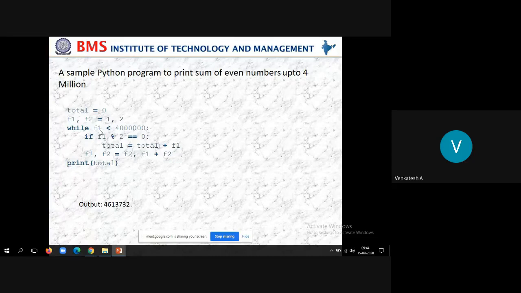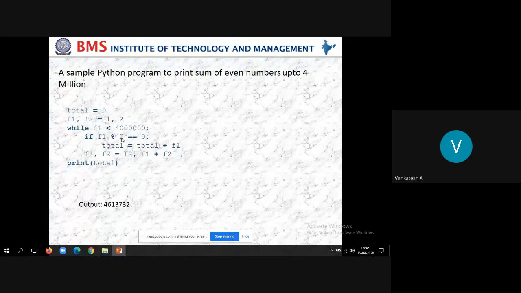F1 becomes 2. So 2 is less than 40 lakh, true. If 2 % 2 is equal to 0, yes, the condition is true. Total is equal to total plus F1, that is 0 plus 2, that is 2. Then update the F1 value: F1 is equal to F2, that is 3. So F2 is equal to F1 plus F2, that is 2 plus 3, 5. Now in the next iteration, F1 is 3, and 3 is less than 40 lakh.